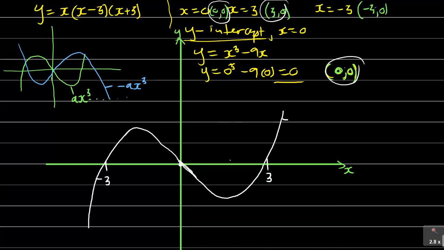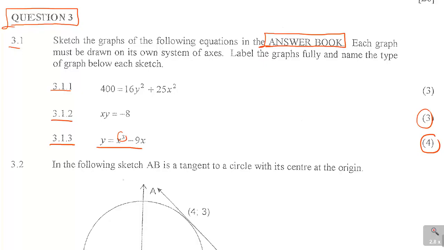So this is the graph of y is equal to x cubed minus 9x, and this graph is called a cubic graph. That is what you call the name of the graph. So this is the 4 marks when they say draw the graph as well as label the graph fully. So that was the part on that.